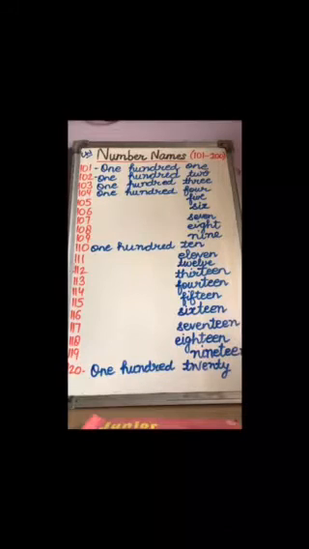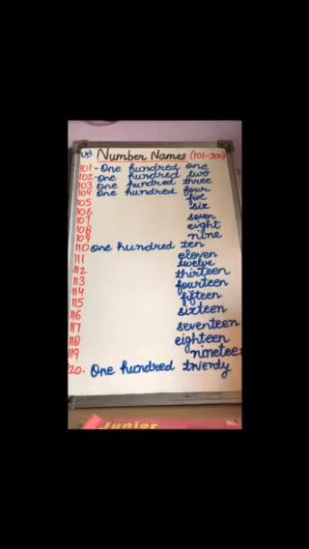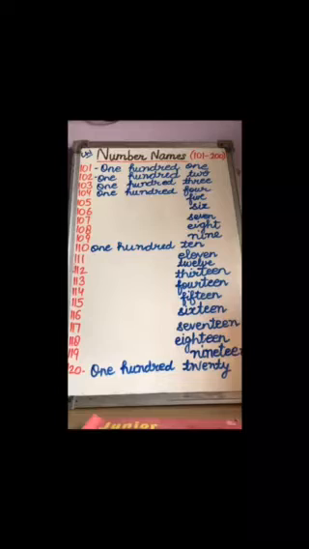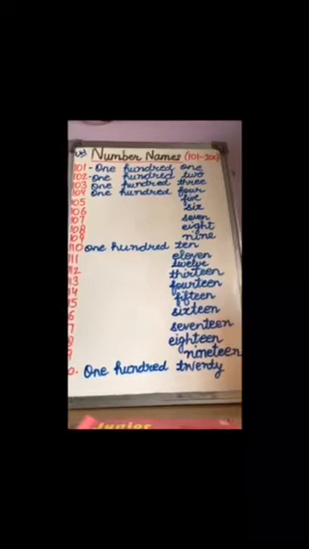So, take out your maths notebook. Okay? And you have to mention the date. And we are going to start the number names, which is from 101 to 200. And this is your CW. In today's CW, we will do number names from 101 to 120. And 121 to 140 will be your HW.